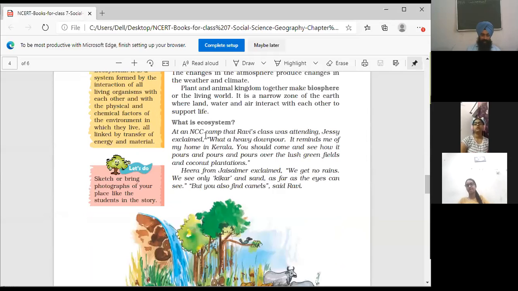There is an NCC camp. NCC stands for the National Cadet Corps. You can write down the full form because it is mentioned in the chapter. N stands for National, C stands for Cadet, C-A-D-E-T, and the next C stands for Corps, C-O-R-P-S.